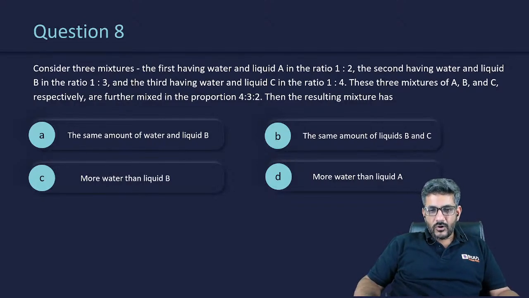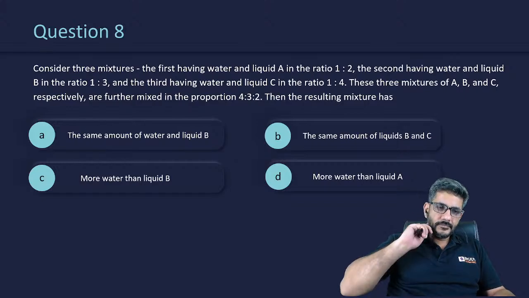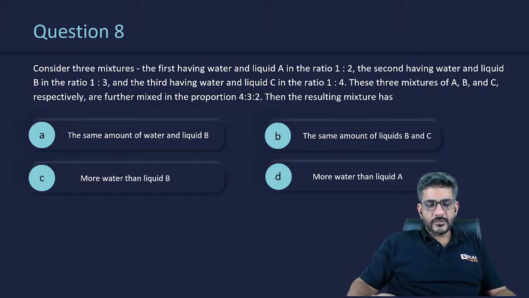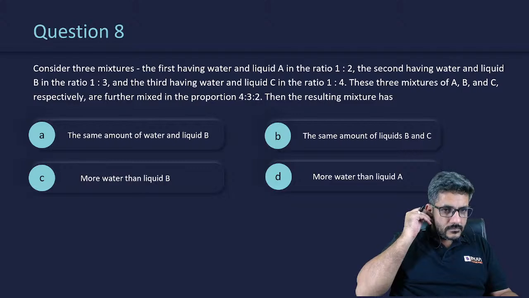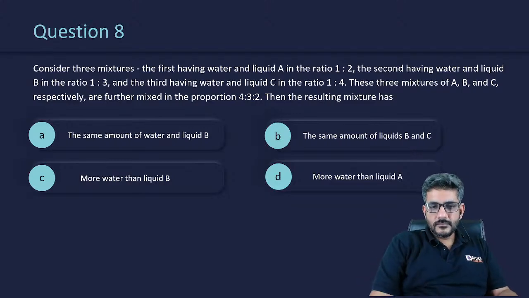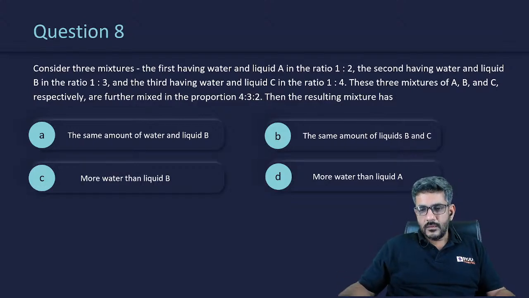Varun says A or B. Mohit Upadhyay got D. Okay. Dipankar also got D. Three answers till now: Varun, Mohit, and Dipankar. Harika Jayaram says D. Okay.